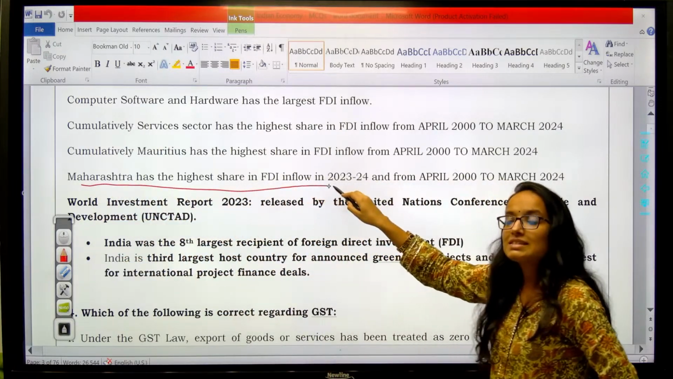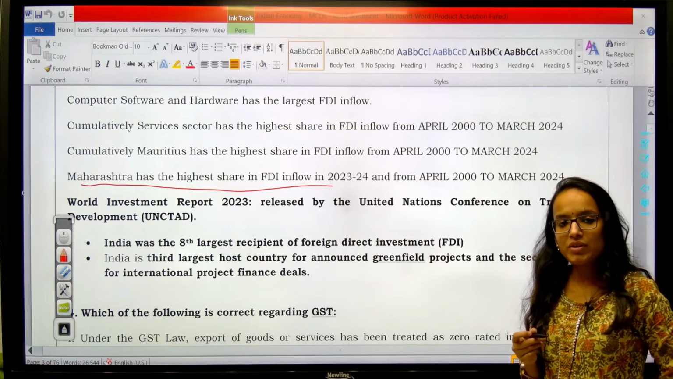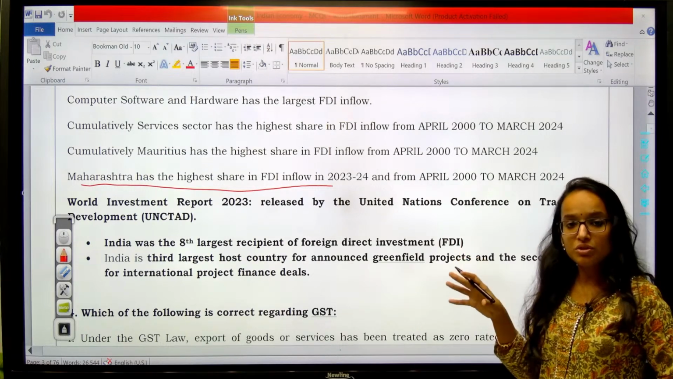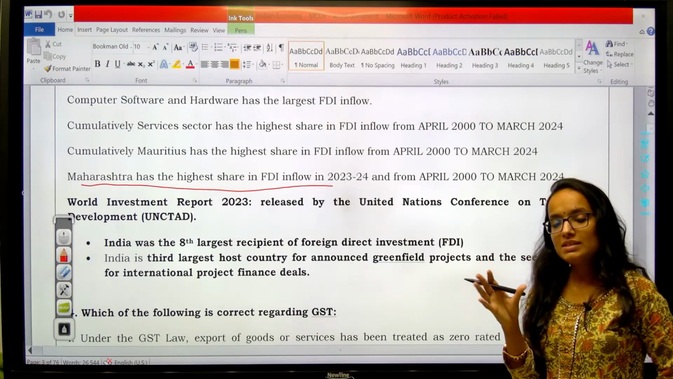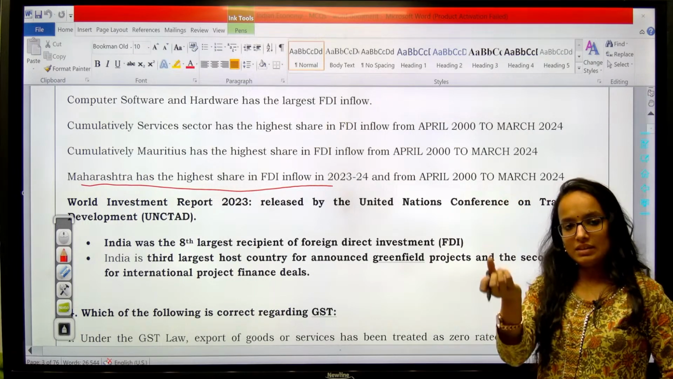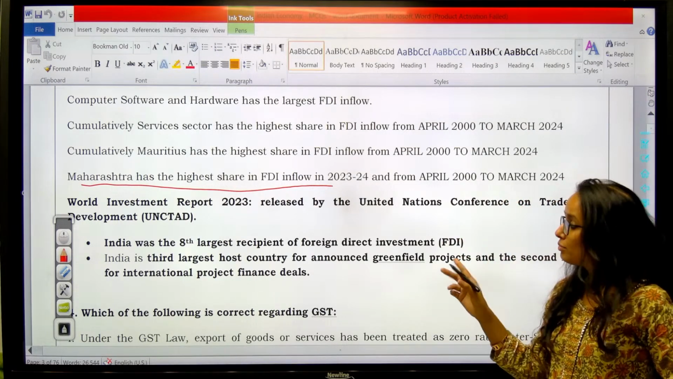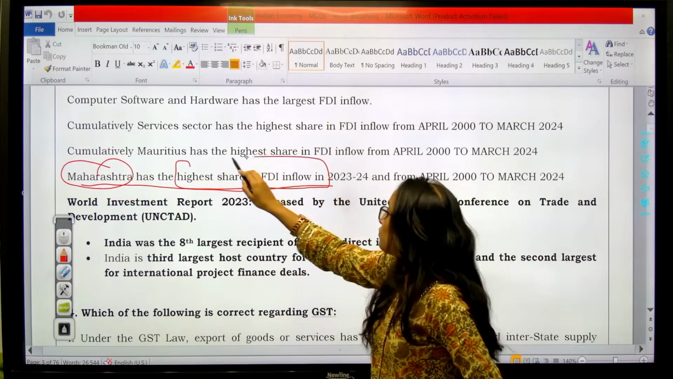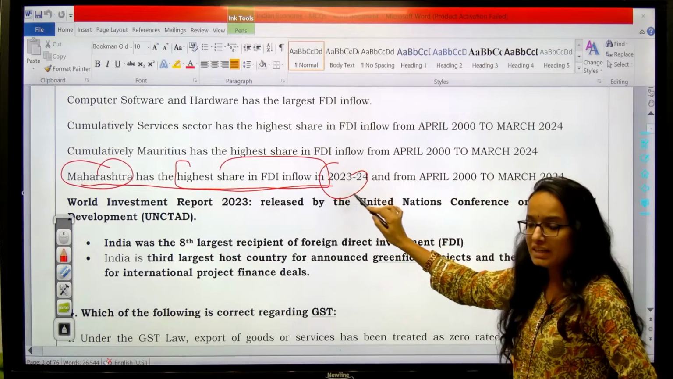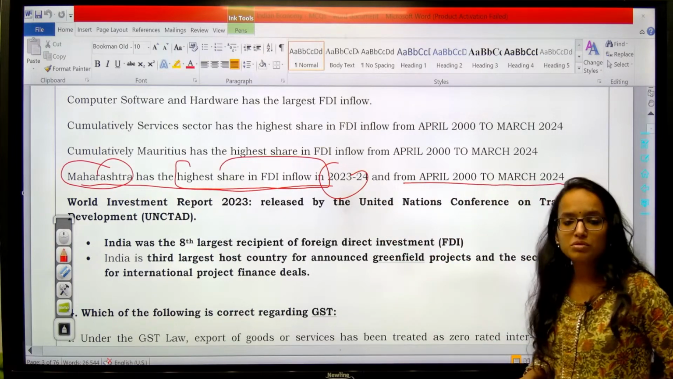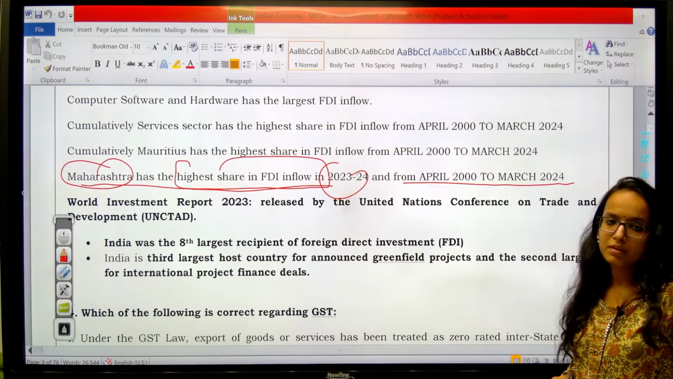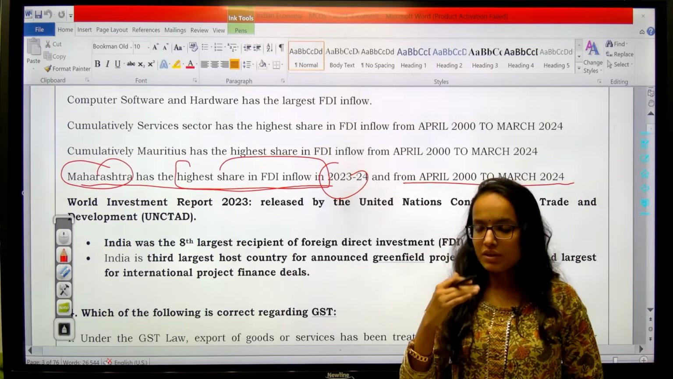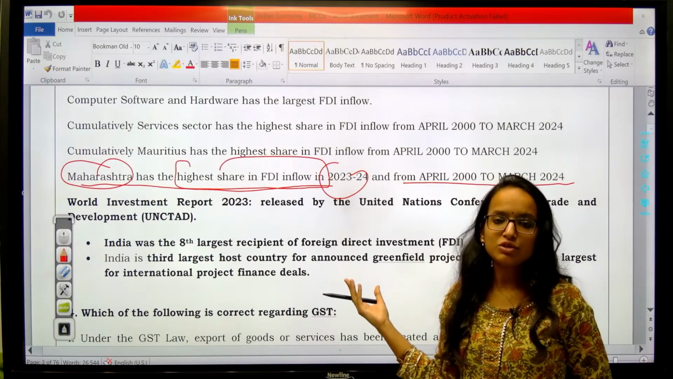Maharashtra. If we talk about the state, which state in India is attracting the highest FDI? The state that stands at the top in FDI inflows is Maharashtra. So you should remember this information. This is also very important. Maharashtra has the highest share in FDI inflow in 2023-24, the latest data, and from April 2000 to March 2024. Remember, okay? So if they ask you which state has the highest share, that should be Maharashtra.